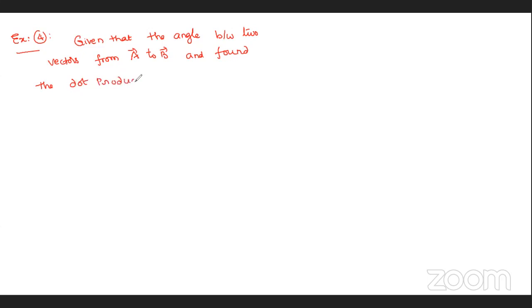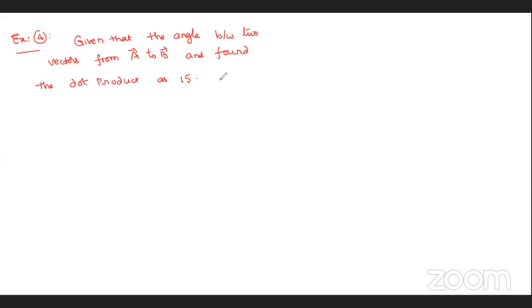In this, what I am asking: given that the angle between two vectors from A bar to B bar, and the dot product as 15. So he is saying some value.